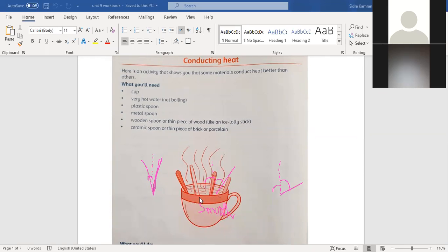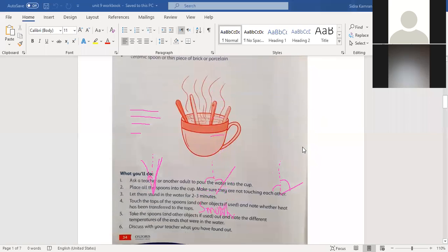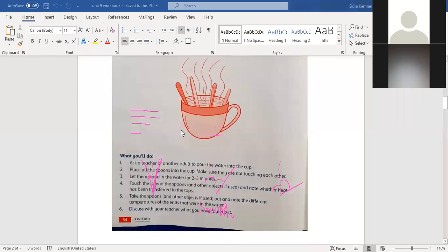You have to take spoons of different materials. For example, you can take a spoon made of plastic, a spoon made of metal, a spoon made of wood, and a spoon made of ceramic or porcelain. Take spoons of different materials, place all these spoons in a cup of hot water. After some time, you have to observe which spoon conducts the most heat.